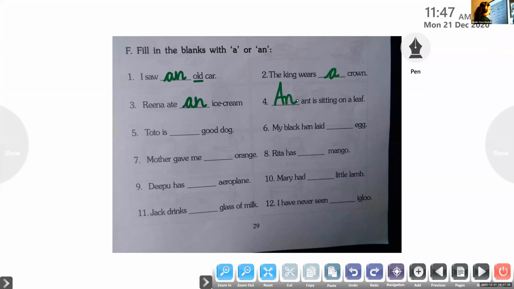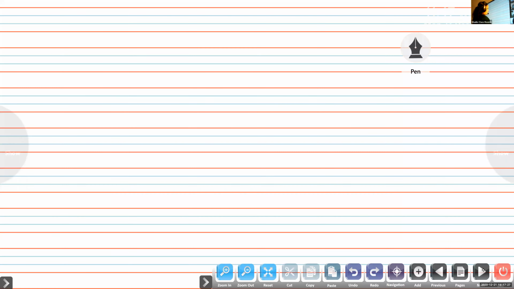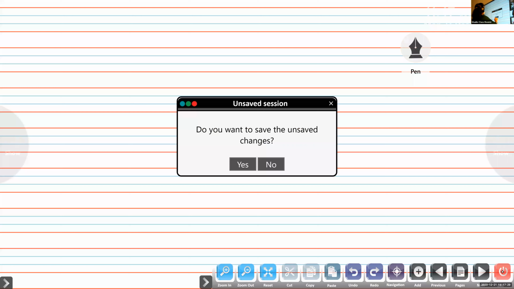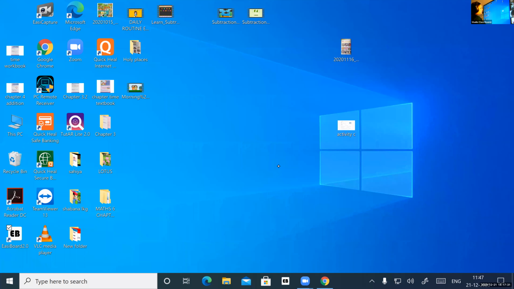So, okay, we will move to the next worksheet. Are you ready? Yes. Now, are you able to recollect the usage of a and an? Are you able to recollect that? Yes, ma'am. Okay. Let me share the screen once again. I request everybody to mute their devices. Malavika, please mute your device, dear.